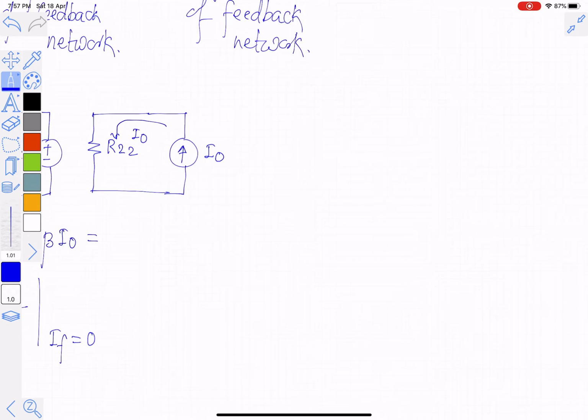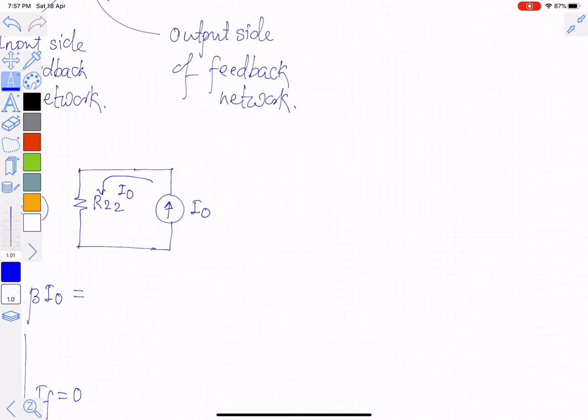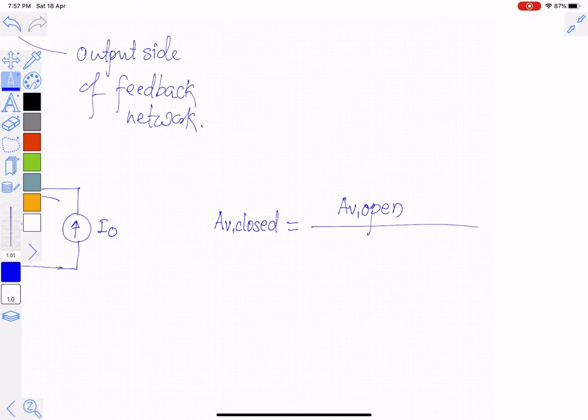Once this is known, AV closed is given by AV open divided by 1 plus loop gain, which is equal to beta into AV open. Here AV open is, or AM open we called it, so I will replace this by AM closed.